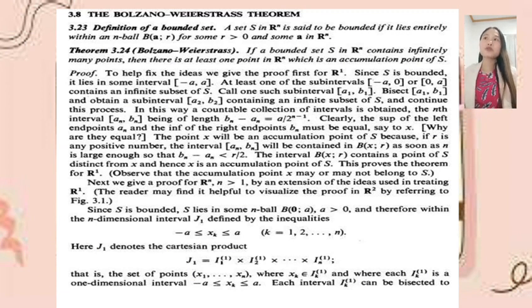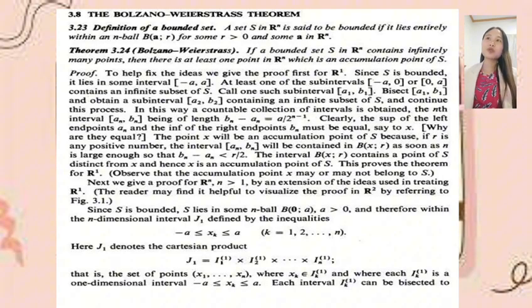Now, the proof. To help fix the ideas, we give the proof first for R to the power of 1. Since S is bounded, it lies in some interval [-A, A]. At least one of the subintervals [-A, 0] or [0, A] contains an infinite subset of S. Call one such subinterval [a1, b1]. Bisect [a1, b1] and obtain a subinterval [a2, b2] containing an infinite subset of S, and continue this process.